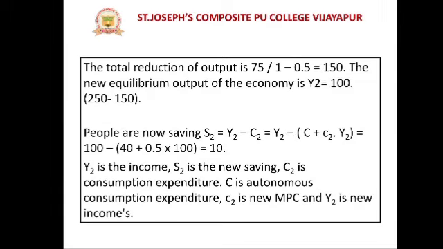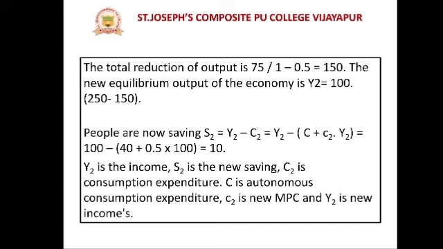Thus the total reduction of output is 75 divided by 1 minus 0.5, which is equal to 150. That means 250 minus 150, so the new equilibrium output of the economy will be created, which is equal to 100. At the beginning the initial equilibrium was 250, and it reduced up to 75. Now it is 100. So people are now saving, S2 is equal to Y2 minus C2,